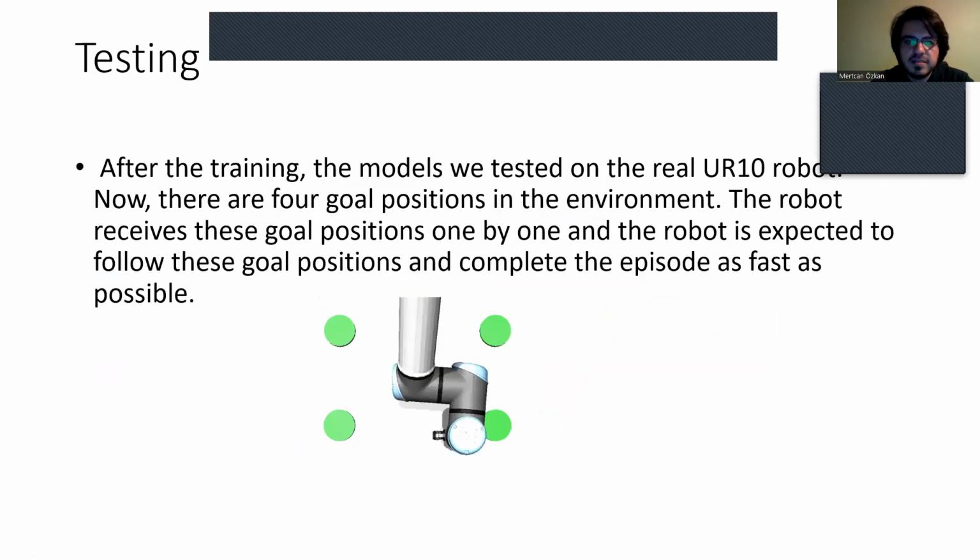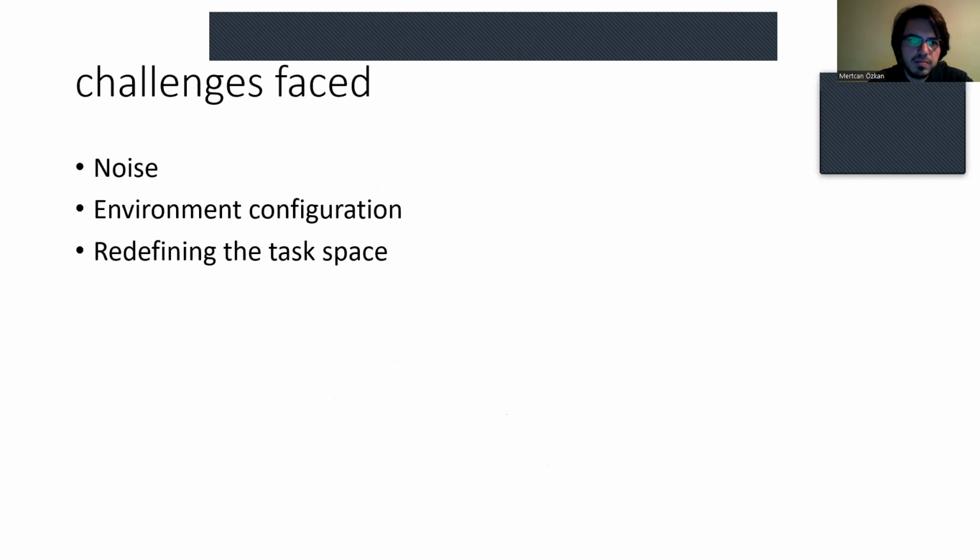For the testing, a real UR10 robot was used, and this is the testing environment. In this case, we have 4 goal positions now, and the robot has to traverse each one of them to complete the episode as fast as possible. It first goes to the first goal position, then the second one, then the third one, then the fourth one. And we record the time it takes to complete the episode, the total number of steps it takes during the episode, and the total reward it receives within the episode for testing on the real UR10 robot.